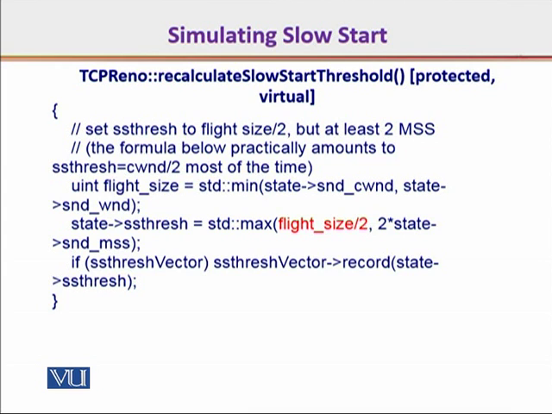In fact, it is halved, because the arrival of 3 duplicate acknowledgements on the sender side implies that the network is in a bad condition, but not in a very bad condition, and it can still take retransmissions. So you can see here that the flight size is reduced to half, or at least the window size is kept as 2 MSS.